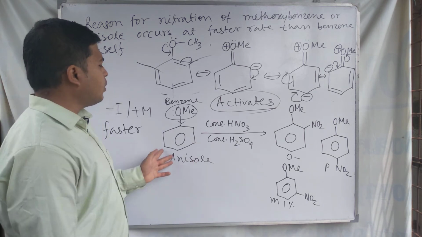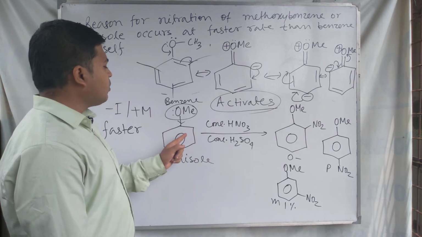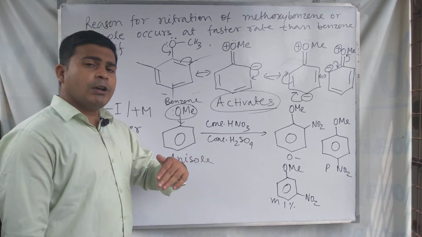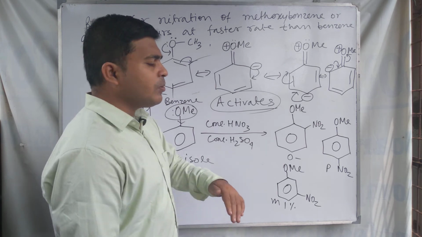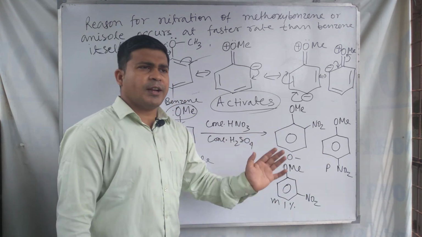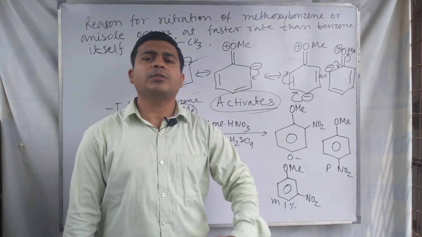because 5 positions are now left vacant for the electrophilic substitution, 1, 2, 3, 4, 5. So in these 5 carbon atoms, the electrophilic substitution occurs at a faster rate in case of OMe due to the electron releasing effect of the OMe.